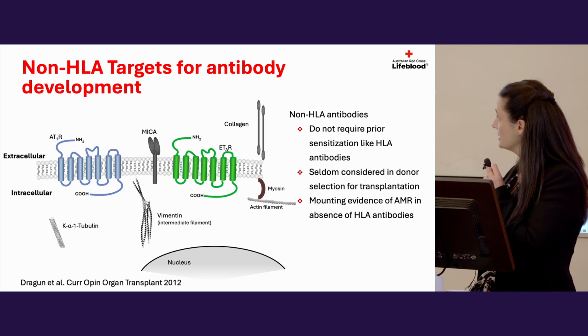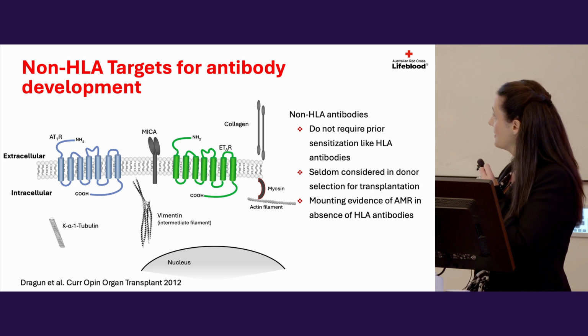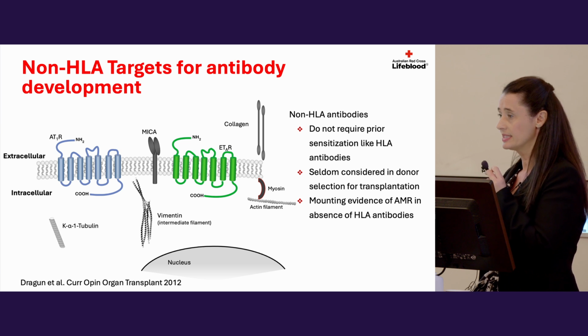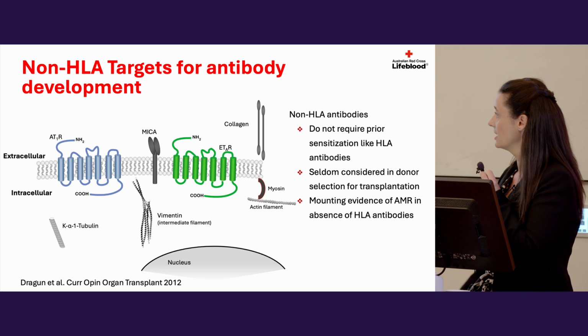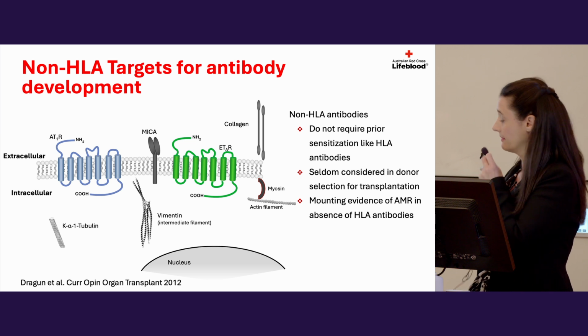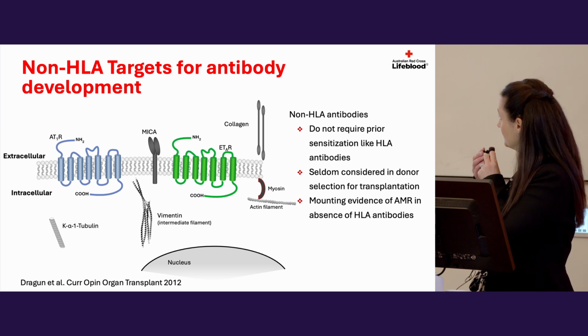Non-HLA molecules, the antibodies that develop towards them, these molecules function very, very differently. They tend to be molecules of what we call self. So these are proteins that make up either the structure of your cells and tissues, or molecules that are involved in cellular functions.